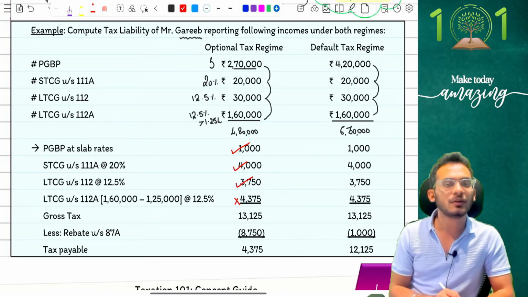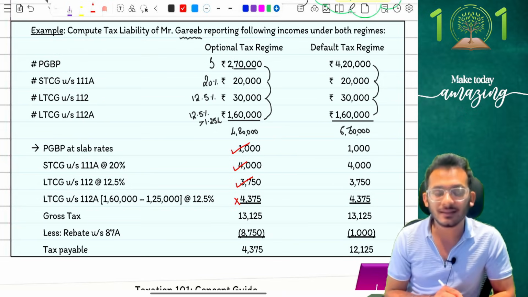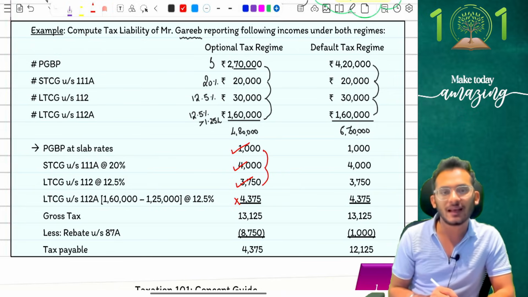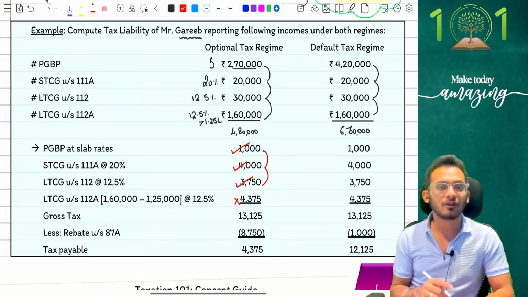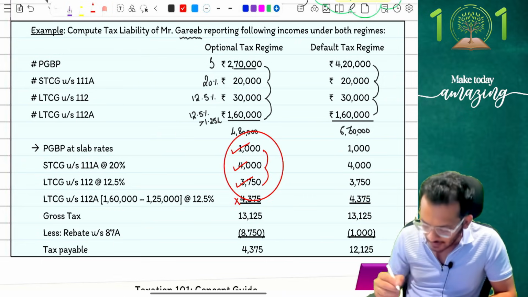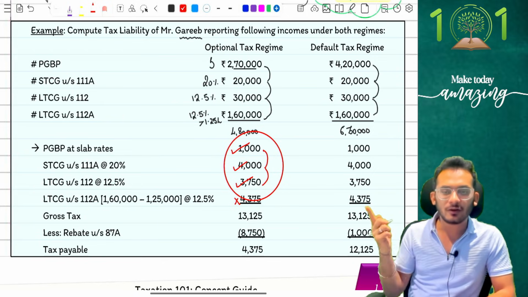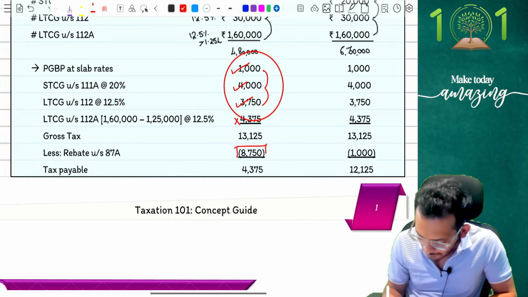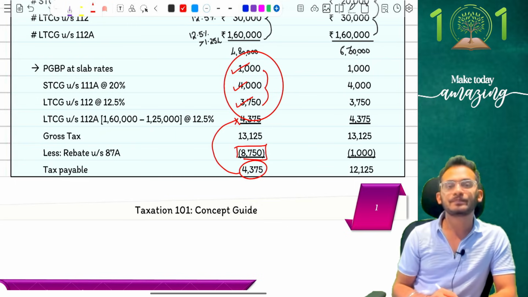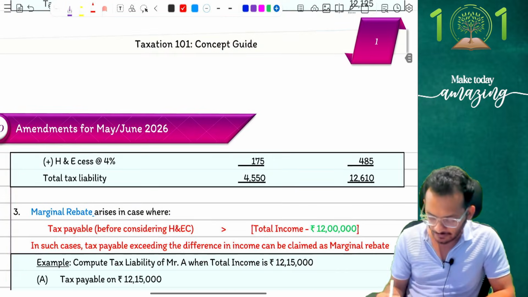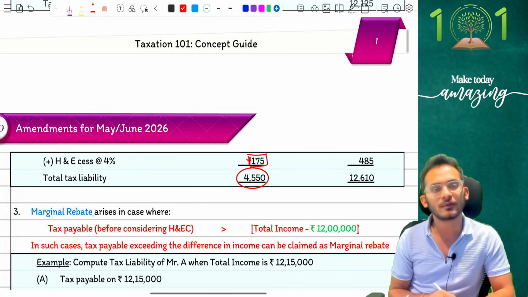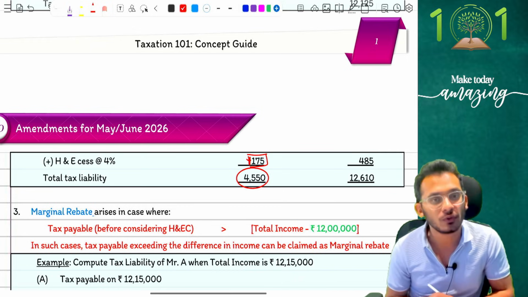No. Can't claim rebate on 112A, which means ignoring this, what are the balance incomes? Check the balance income. 4,000 plus 1,000 is 5,000. 5,000 plus 3,750 is 8,750, which means I can only claim rebate of 12,500 or 8,750, whichever is lower. By that logic, I can only claim rebate of 8,750, which is why my tax liability is 4,375, which is nothing but the 112A tax. Correct? With this 4,375, I will add my cess of 4% and my tax liability came to 4,550. 4,550, this is the answer under the old tax regime.